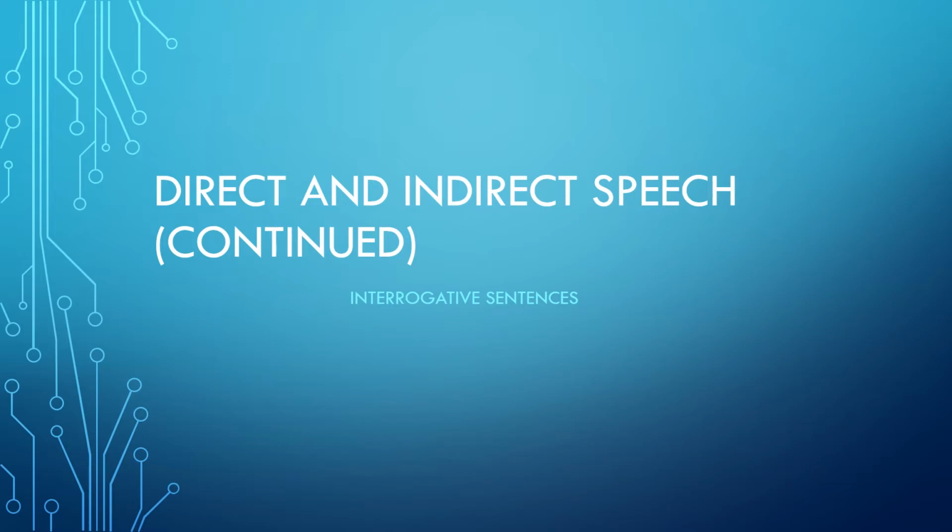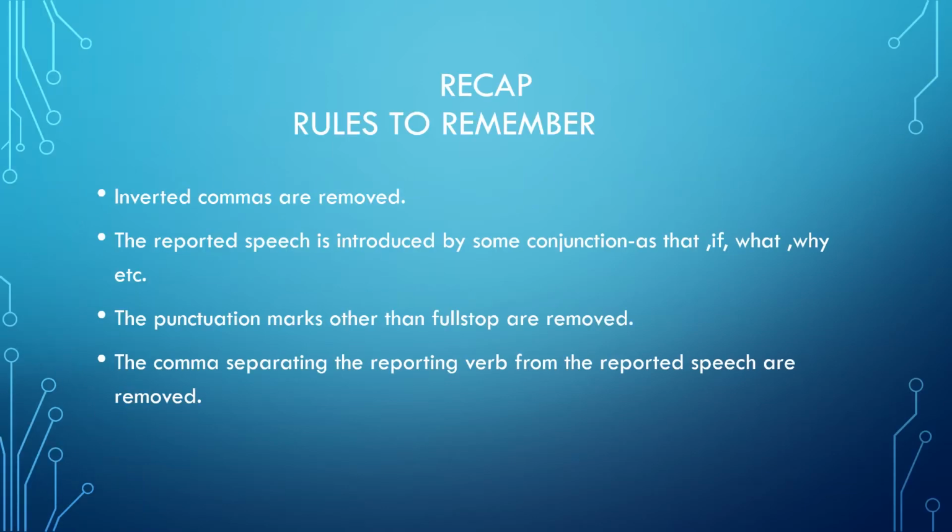There are two ways of reporting the speech of a person. And what are these two ways? Direct speech and indirect speech. Now, a quick recap of the rules we should remember when we are changing a sentence from direct speech to indirect speech.